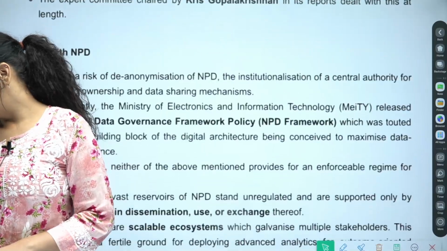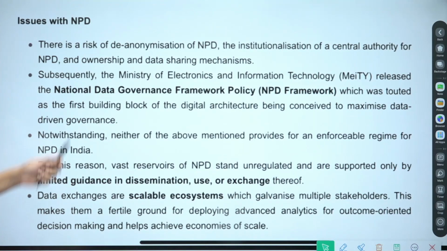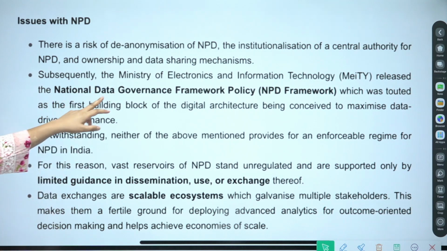Next is issues with NPD. What are the issues? There is a risk of de-anonymization of NPD. Then subsequently the Ministry of Electronics and Information Technology released the National Data Governance Framework Policy, the NPD framework, which was touted as the first building block of digital architecture being conceived to maximize data-driven governance.